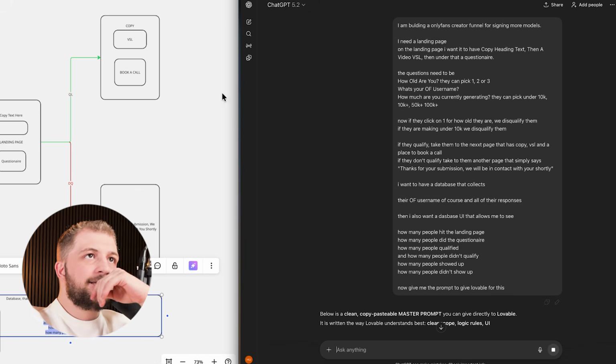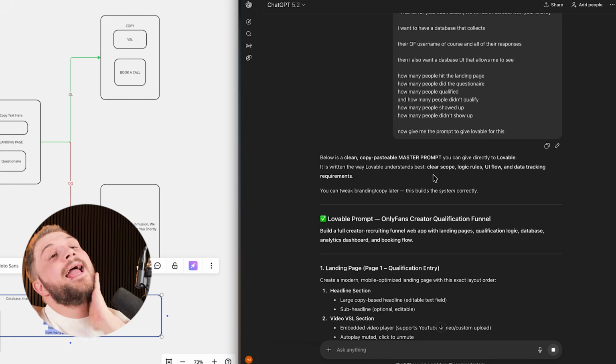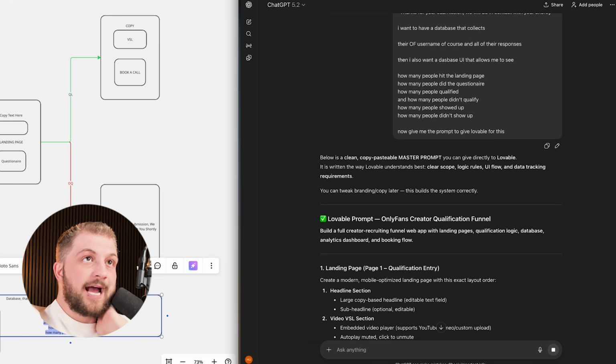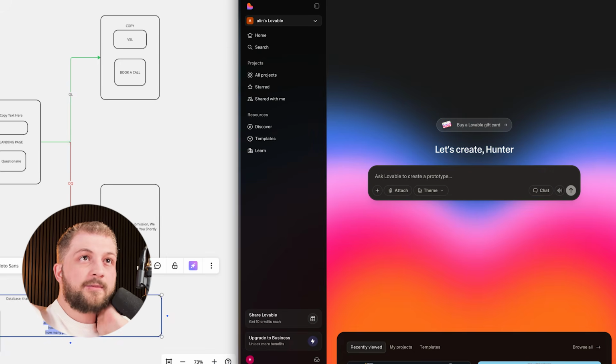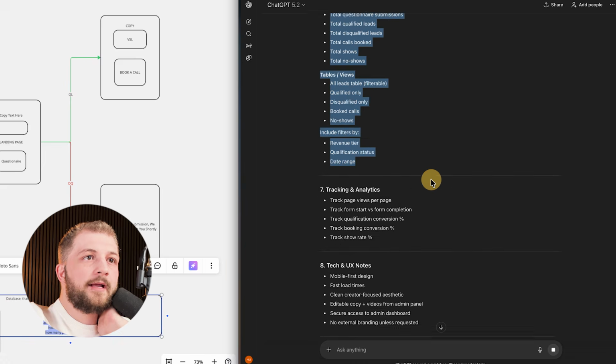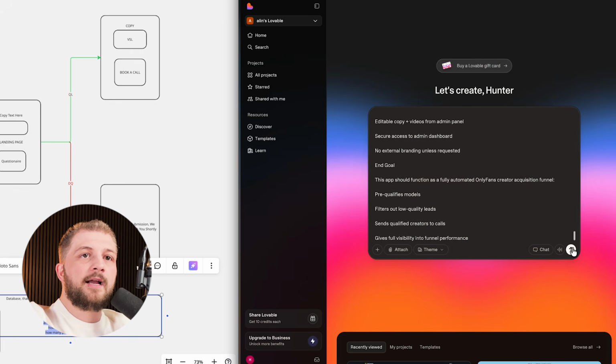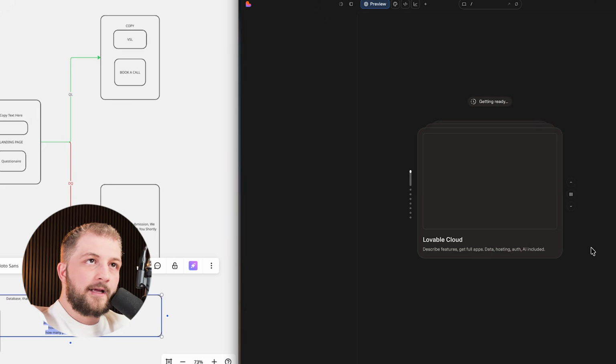And the reason why I use this tool is because I already pay $200 a month for it. So if I use the chat feature on Lovable, it'll charge me credits for everything that I ask it. So I prefer to just use what I have. Let's go ahead and scroll all the way down. And I'm now going to paste this inside of Lovable, and I'm going to click that.